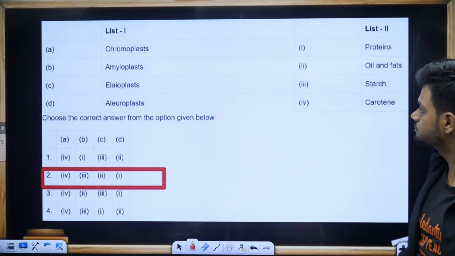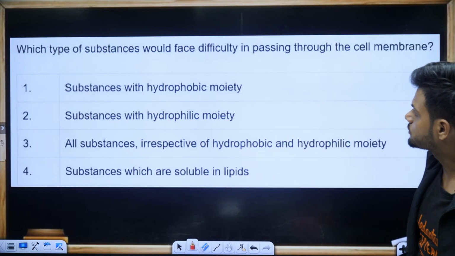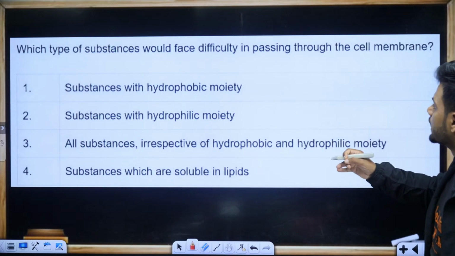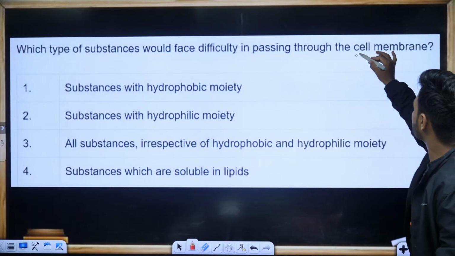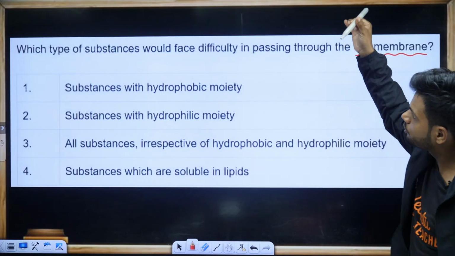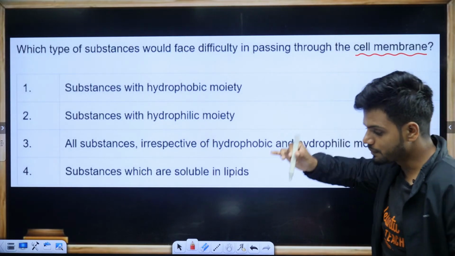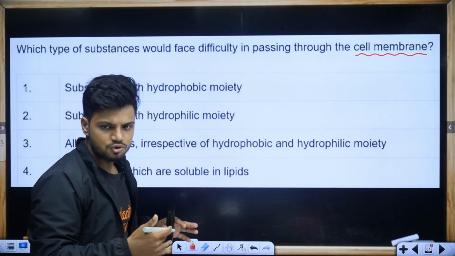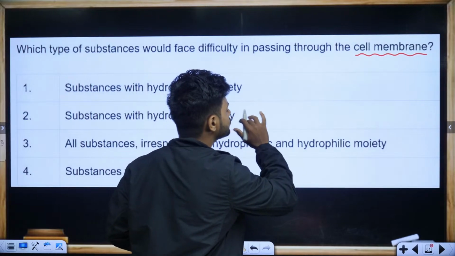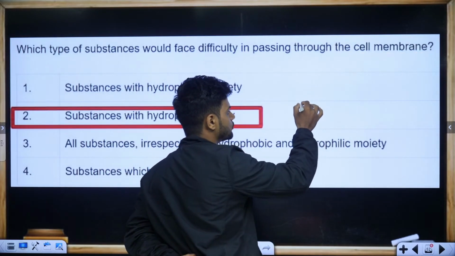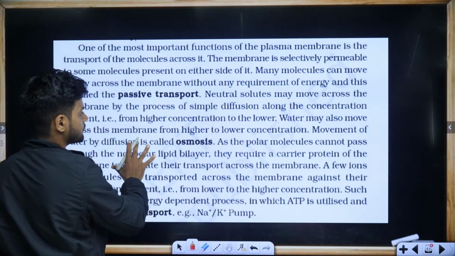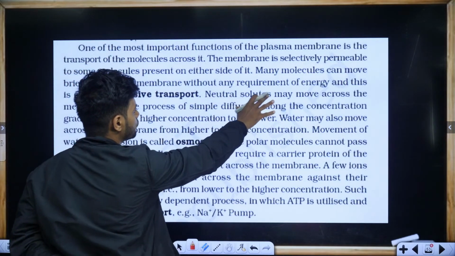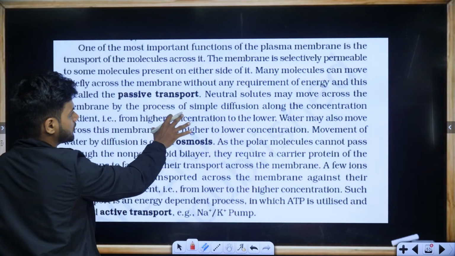Next question. Which type of substances would face difficulty in passing through the cell membrane? Some of the molecules cannot enter. So remember, students, you should know this. If you look at the structure of the cell membrane, it says that neutral solutes may move across the membrane by simple diffusion.